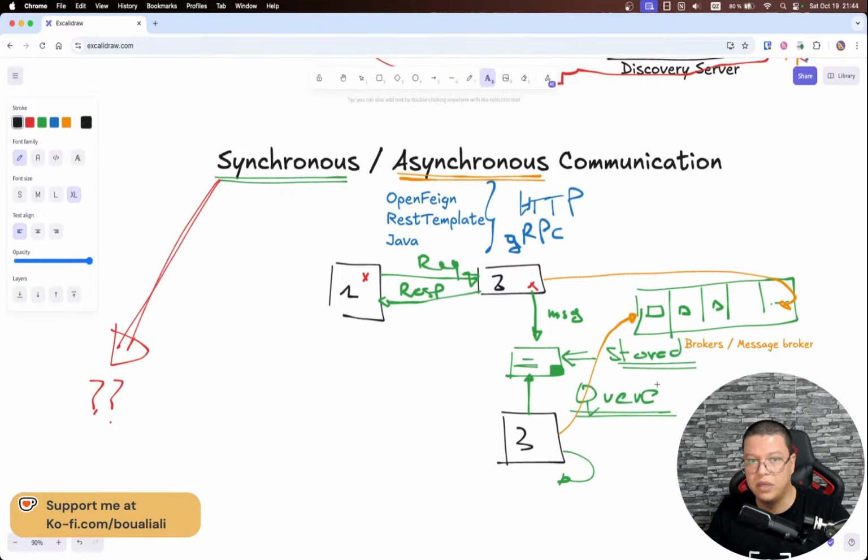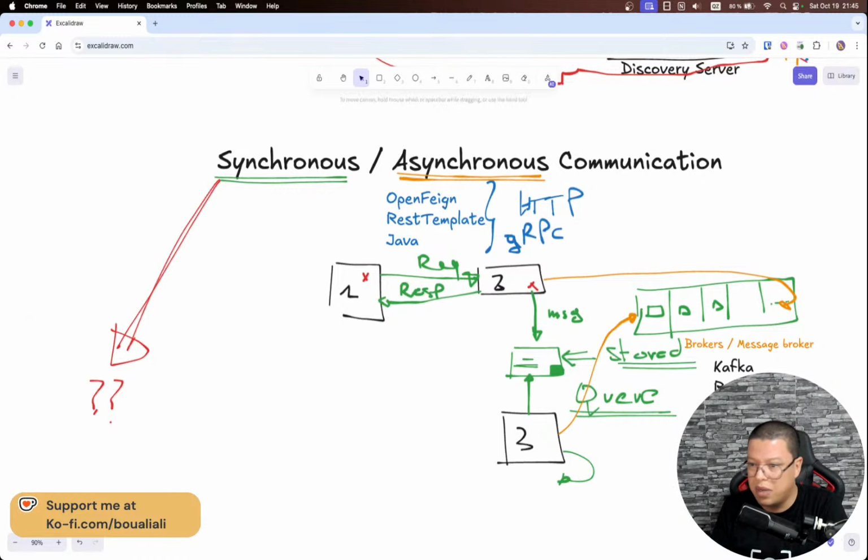We have known ones: Kafka, for example, RabbitMQ, and ActiveMQ, and so on. Depending on the needs of our application, the business requirements, the infrastructure, and the budget, we can choose one message broker and connect to it.